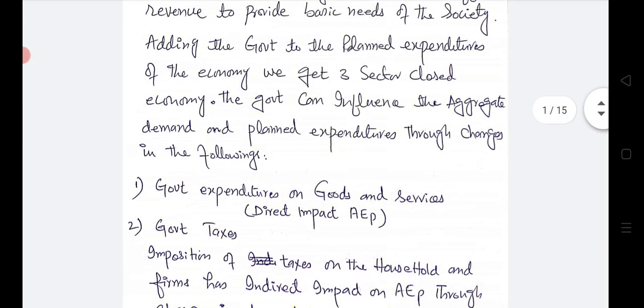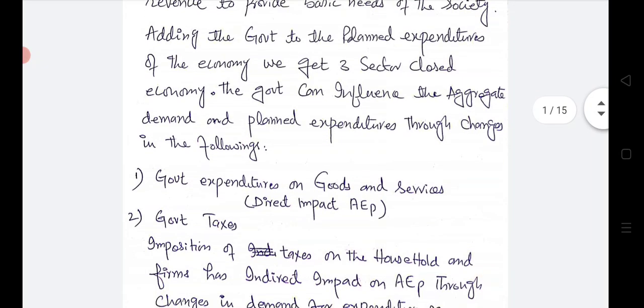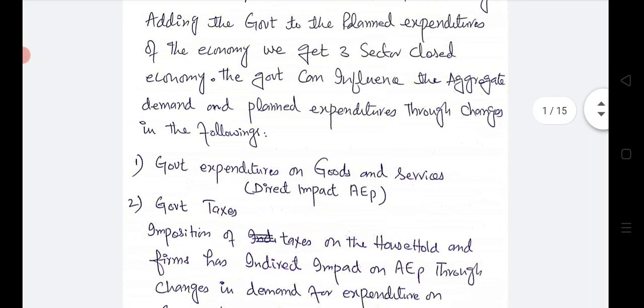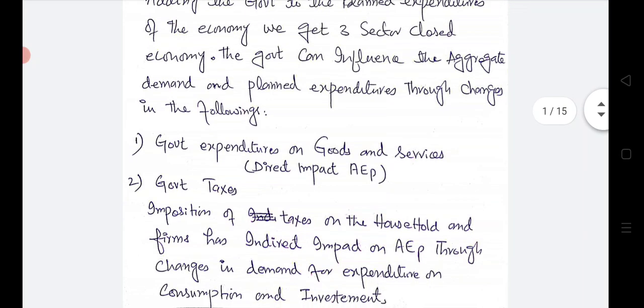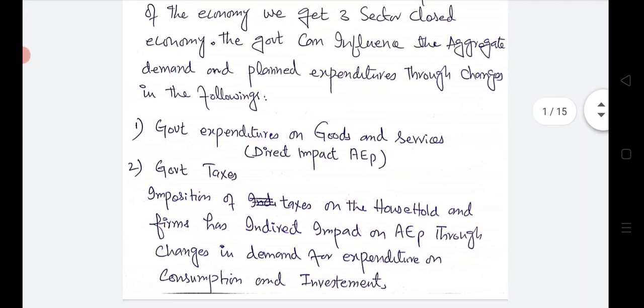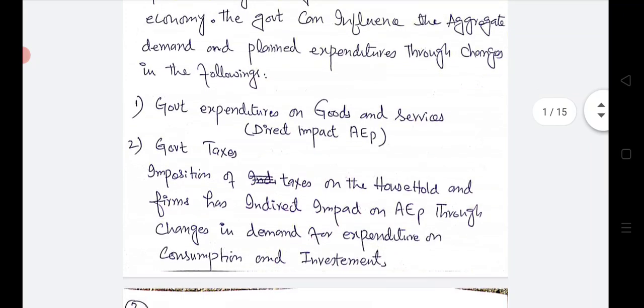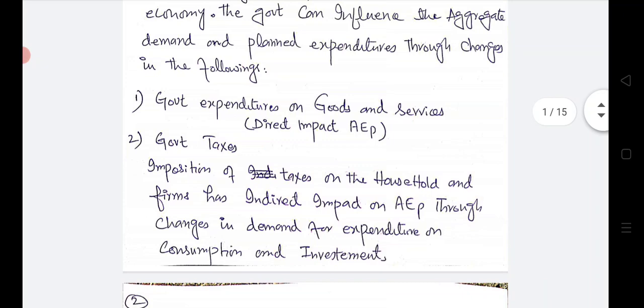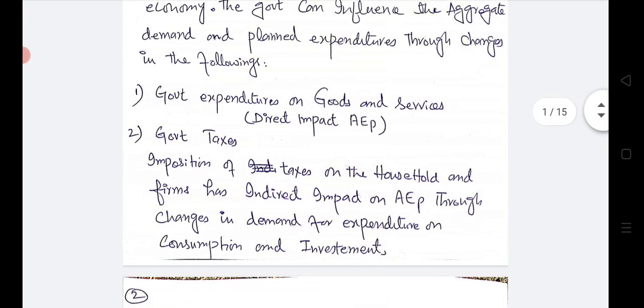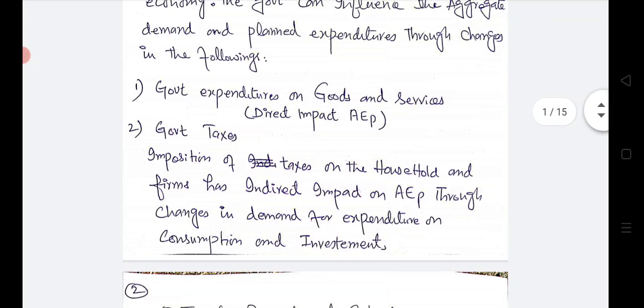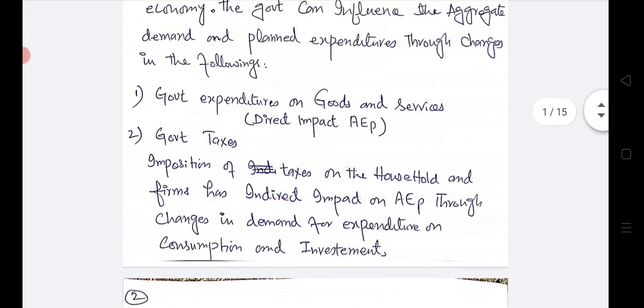Adding the government to the planned expenditure of the economy, we get a three sector closed economy. The government can influence the aggregate demand and planned expenditure through changes in the following. How does government now intervene in the economy? How does government stabilize and promote the economic activity? There are basic 5 ways through which government intervenes in the economy.